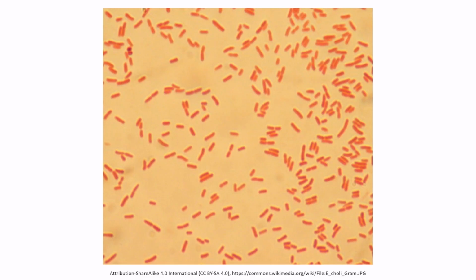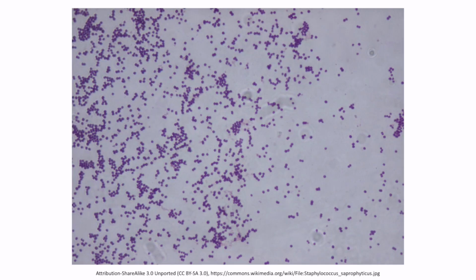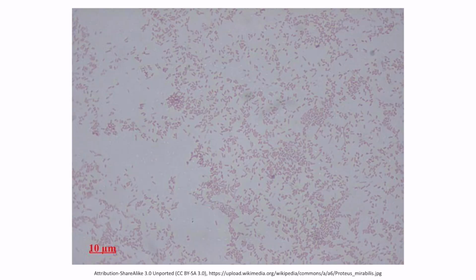This is a gram stain of E. coli, and notice that we're seeing pink gram-negative rods. Here's a gram stain of Staph saprophyticus, and we can see clusters of gram-positive cocci. This is a gram stain of Proteus mirabilis. Similar to E. coli, it appears as gram-negative rods.